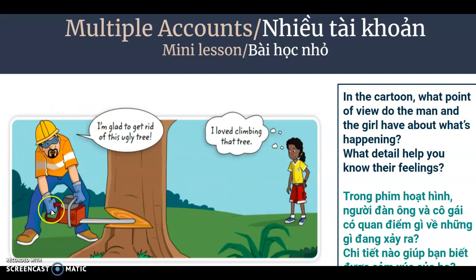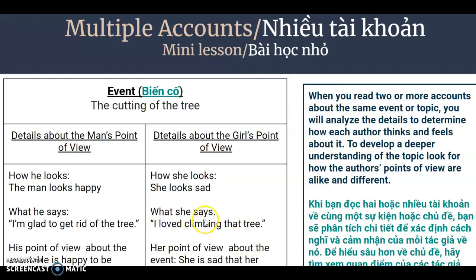Let's look at him. Let's look at the words that he chooses to say. Okay? Now let's look at her. Look at her face. Look at the words she chooses to say. Let's begin to analyze. So the event is the cutting down of the tree. Let's look for the details that let us know what the man thinks.